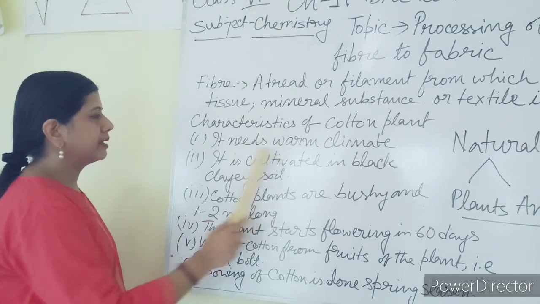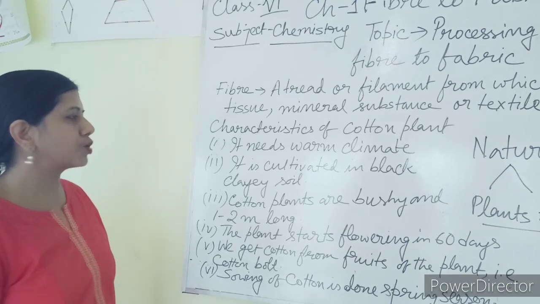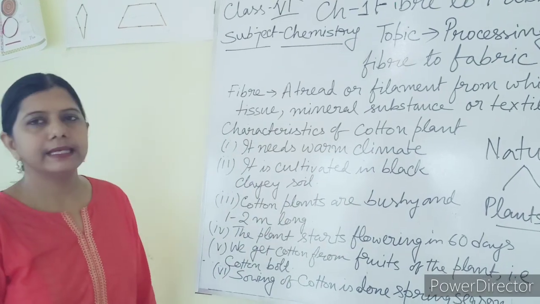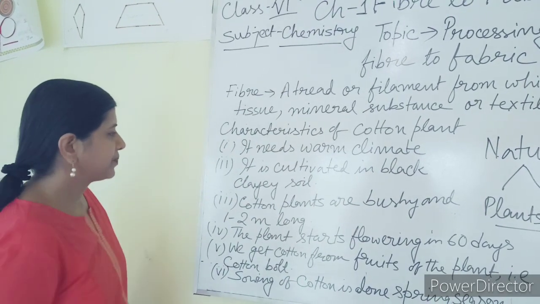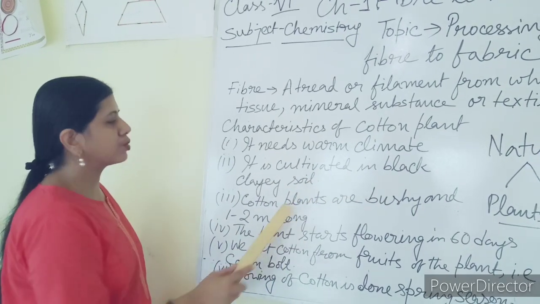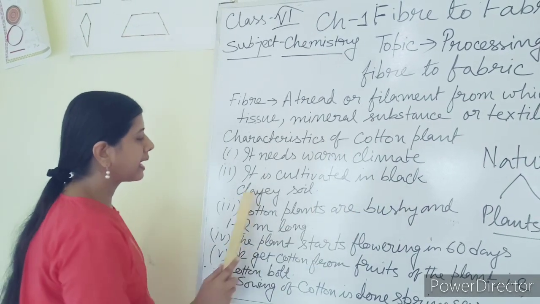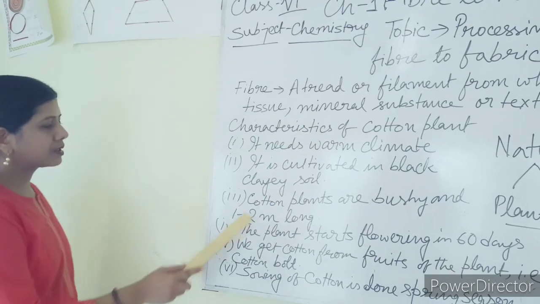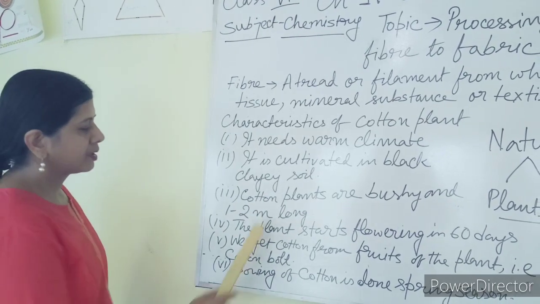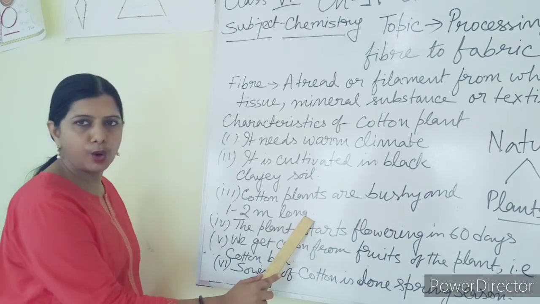It needs a warm climate. Where the climate is warm, that means it is not cold. Warm means near to hot. So where the climate is near to hot, in that place cotton can be grown. It is cultivated in black clayey soil. So if you get a question that in which kind of soil cotton is cultivated, it is cultivated in black clayey soil. Cotton plants are bushy. That means you can say these are shrubs. Cotton plants are bushy and they are generally 1 to 2 meters long.